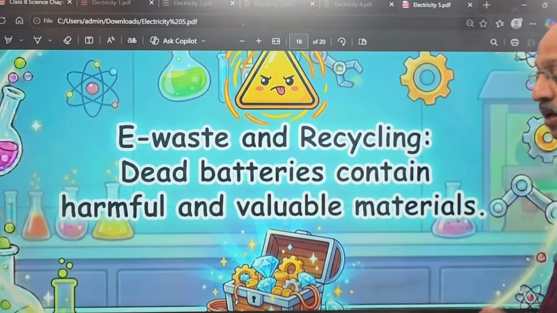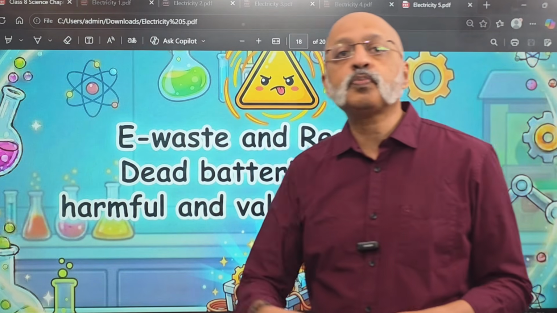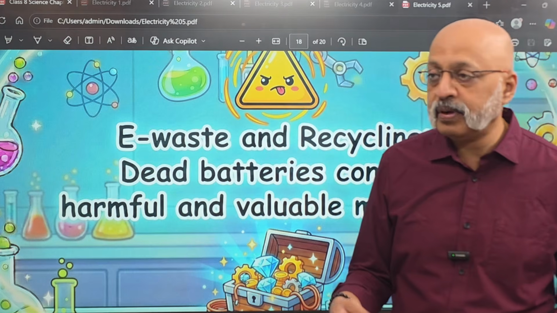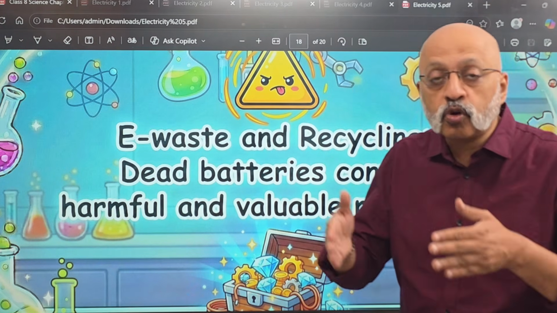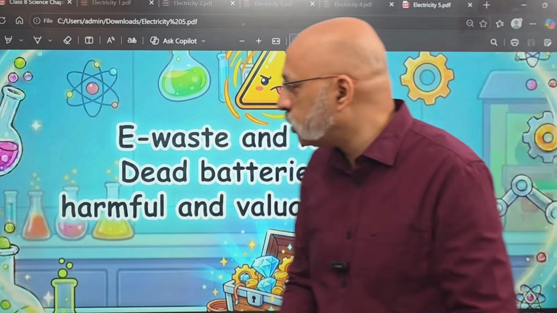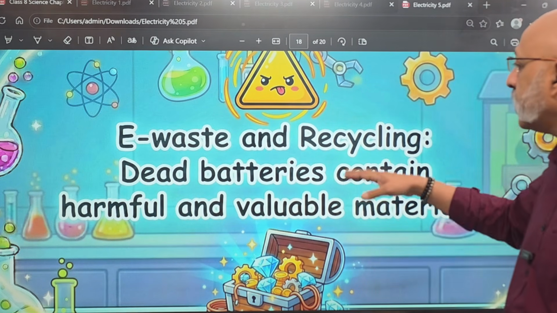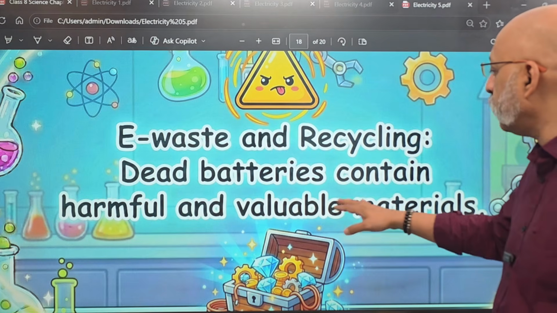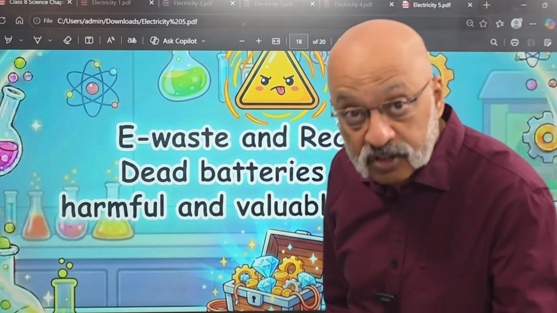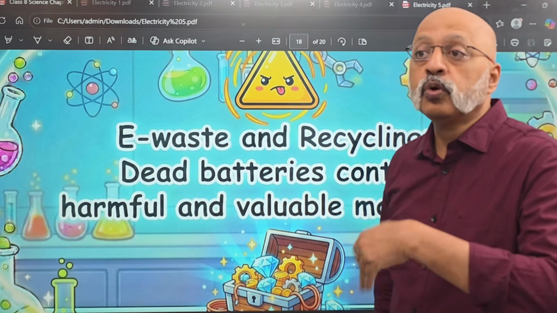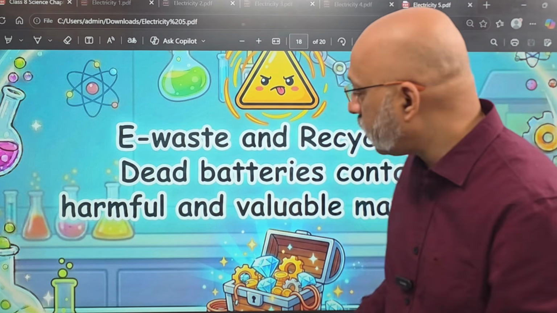E-waste and recycling. Now this is again something which you have to be very careful about, that you cannot just dispose of the batteries into the environment along with normal kitchen waste. No, you need to dispose of it in a responsible manner. There are e-waste recycling plants. Dead batteries contain harmful and valuable materials. So you need to be very careful and responsible in the manner in which you dispose of old mobile phones or any of the old batteries.